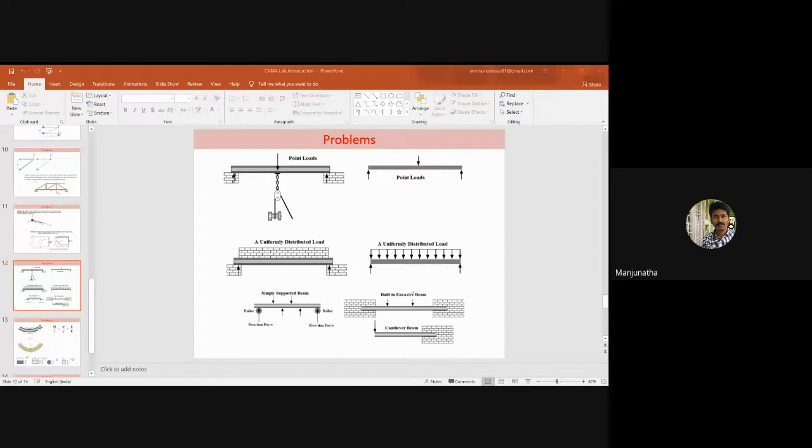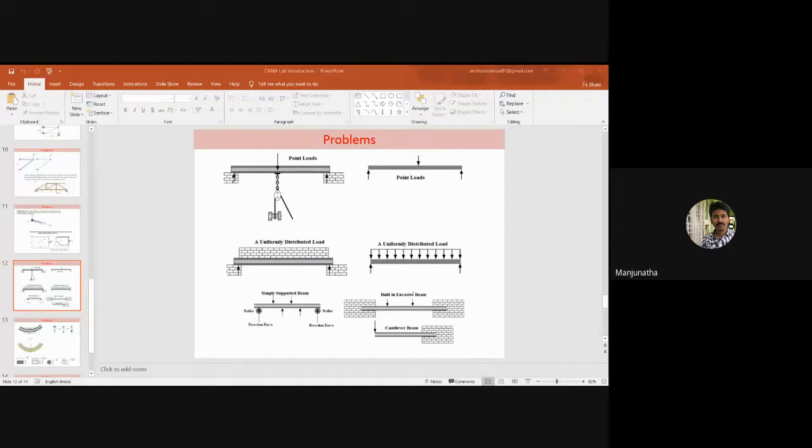Let me just brief you in short. It is a type of beam that has a pinned support at one end and a roller support at the other end. This is how you need to understand it in a simple way.